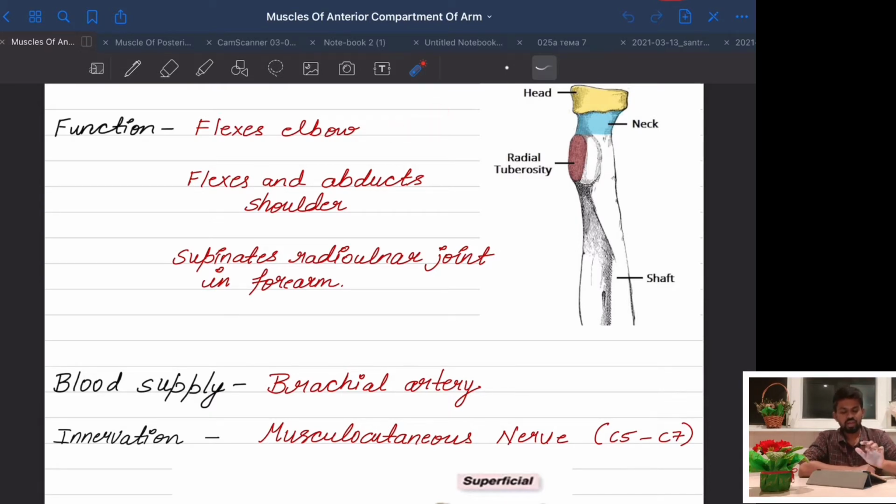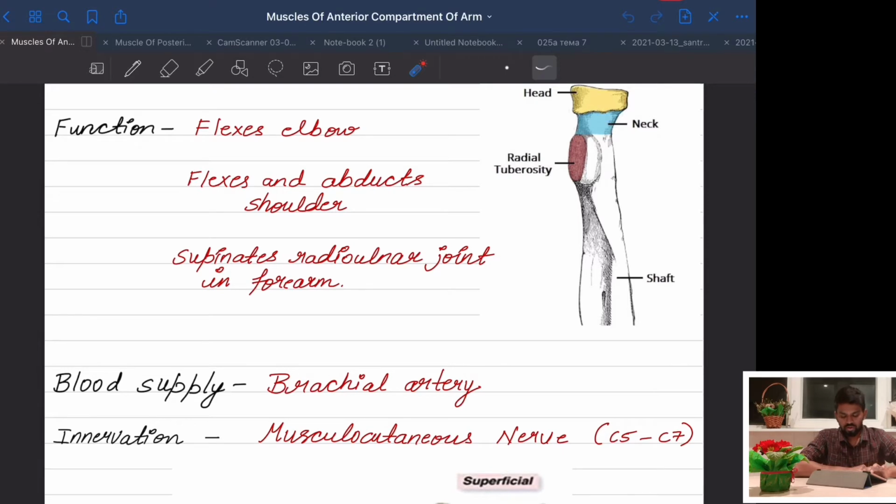Now, it flexes and abducts the shoulder. Abduct means away. Flexes and abducts the shoulder means like this. And the last is the supination at the radioulnar joint in the forearm. Supination means this movement. This movement is called supination. It is from here.